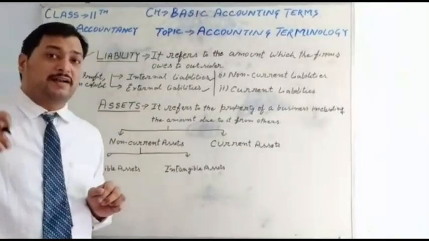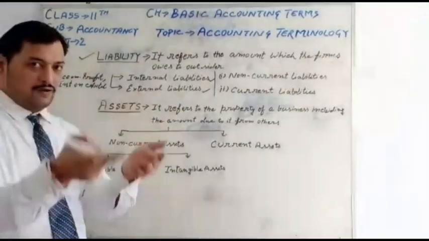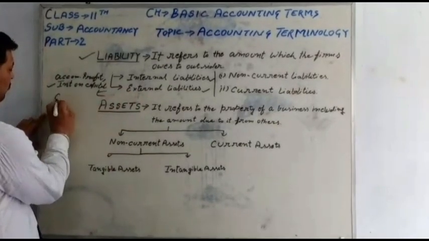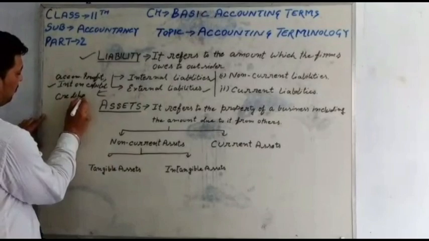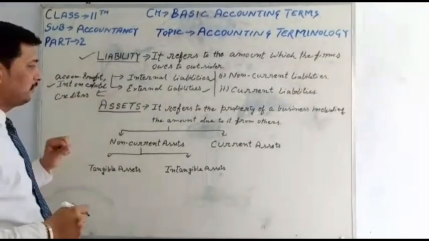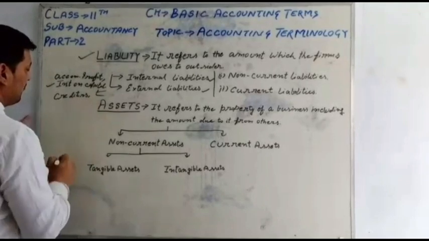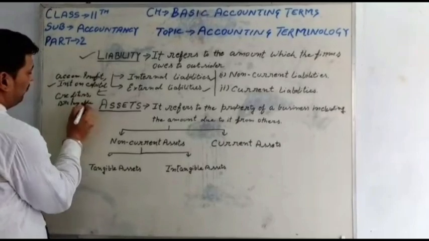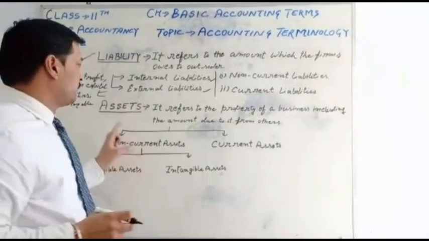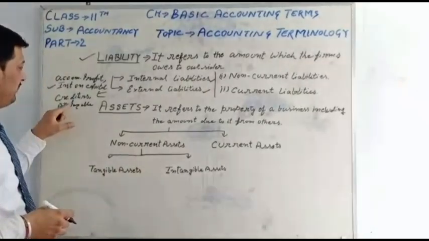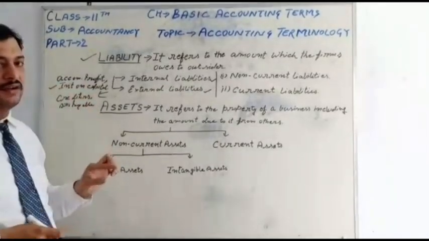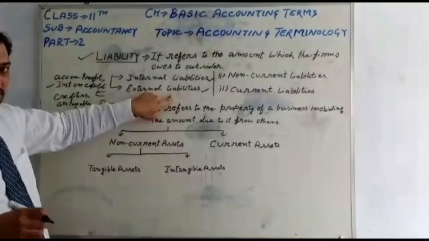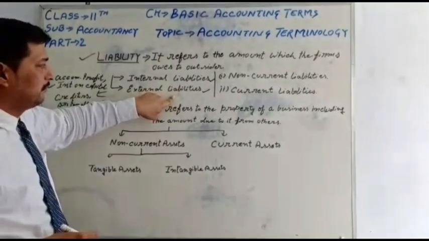Those liabilities that fall outside of the firm are external liabilities. Examples are creditors, bills payable, bank overdraft, and short-term loans. I will explain the meaning of creditors because it is a new word for all. These liabilities are paid to the outside of the firm. This point is clear. Now move to the next point.